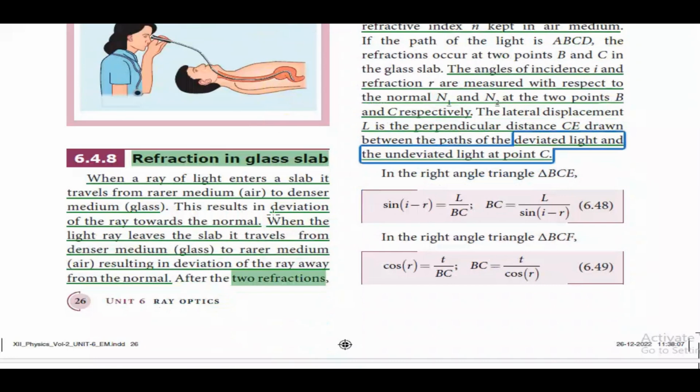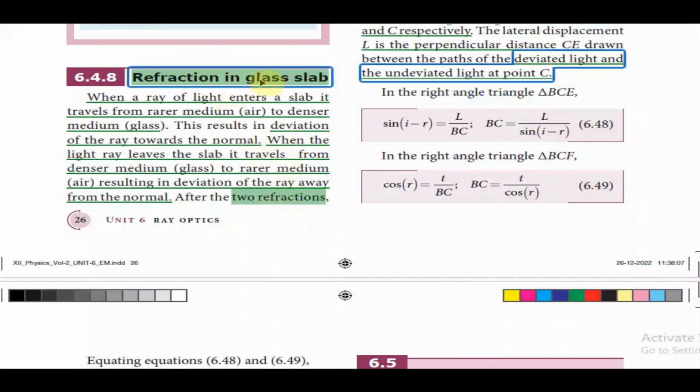And next we are going to study about refraction in a glass slab. When a ray of light enters a slab, it travels from a rarer medium, that's air, to a denser medium, that's glass. This results in deviation of the ray towards the normal. When the light ray leaves the slab, it travels from a denser medium, that is glass, to a rarer medium, that is air, resulting in deviation of the ray away from the normal.